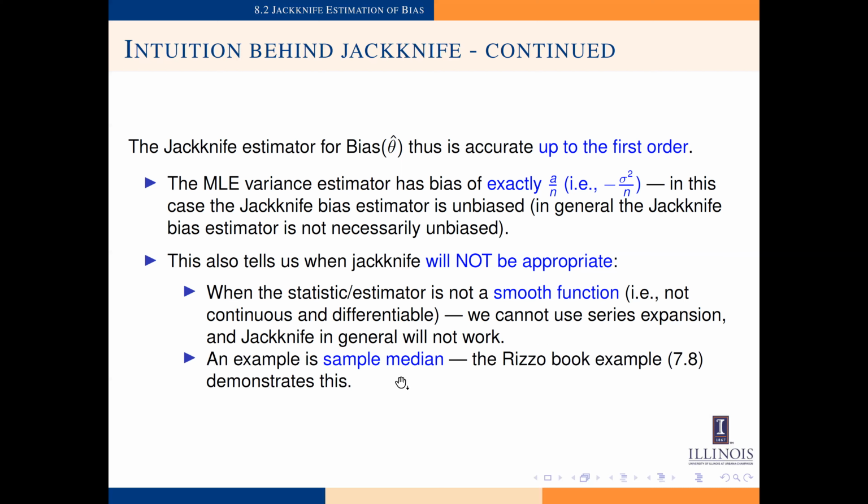An example for this is the sample median, which is not a smooth estimator. If you're interested in this, you can look at the example in the textbook, example 7.8, which demonstrates this. And you can see that the jackknife estimate of the bias of the median is going to deviate from the true value.